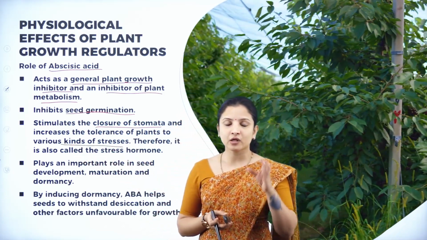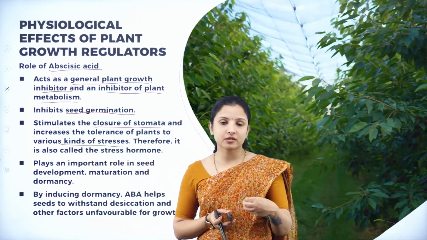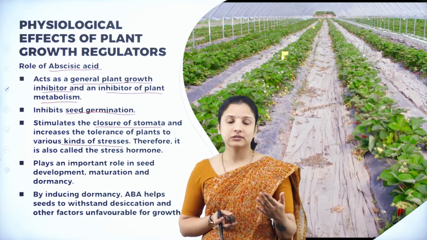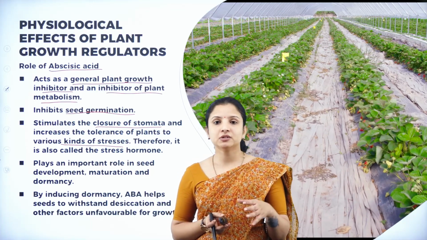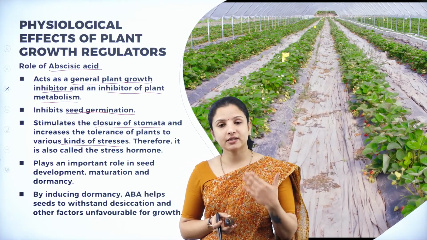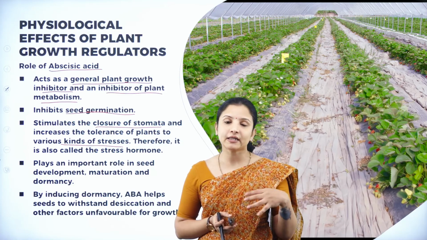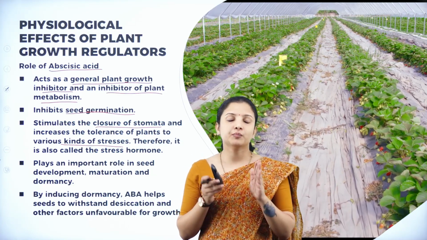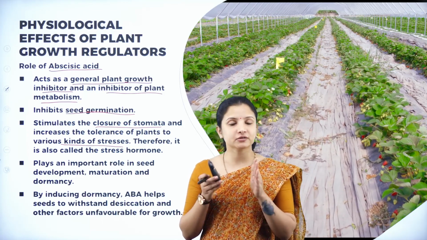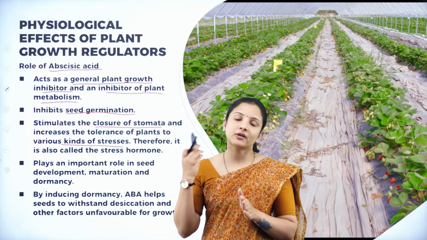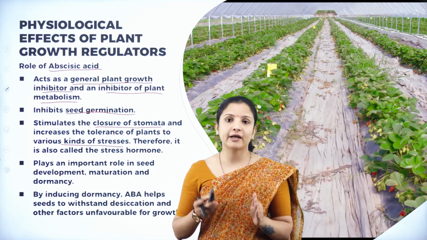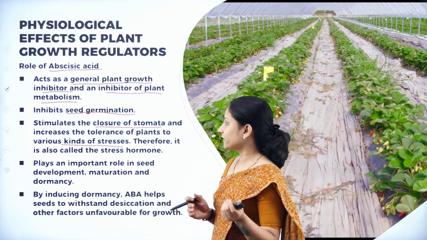So whenever a plant is subjected to an environmental stress, be it drought or excess temperature, the abscisic acid in the plant increases. That increase in abscisic acid will promote the closure of the stomata. So when the stomata is closed, what happens? Transpiration rate will come to a stop, therefore helping the plant to preserve water from evaporating.